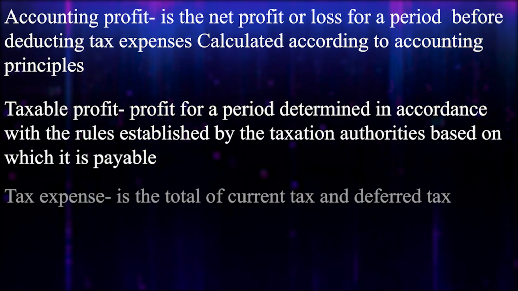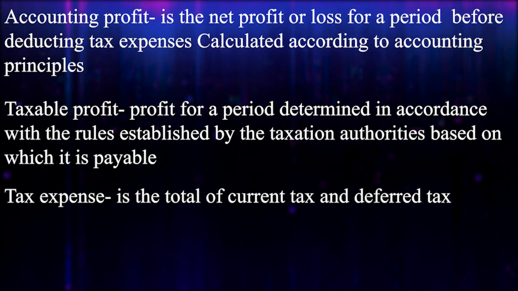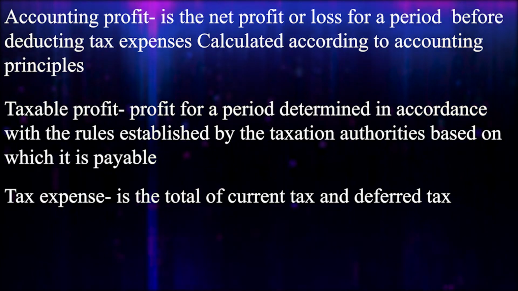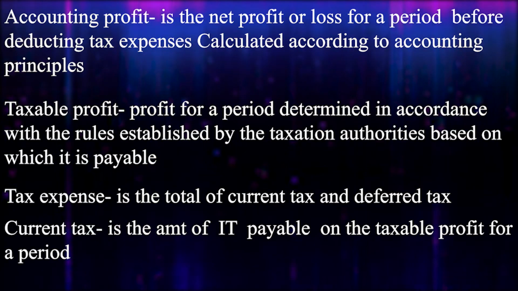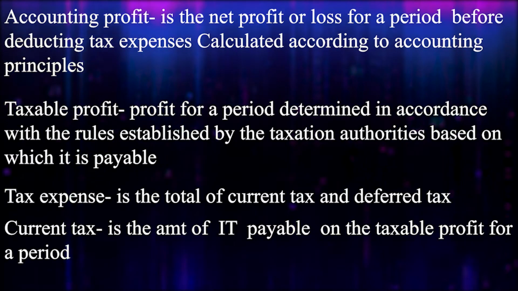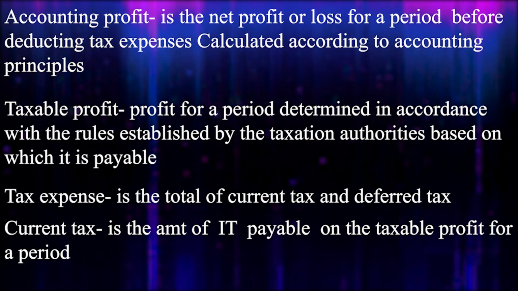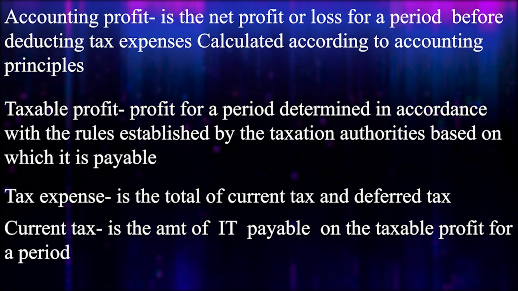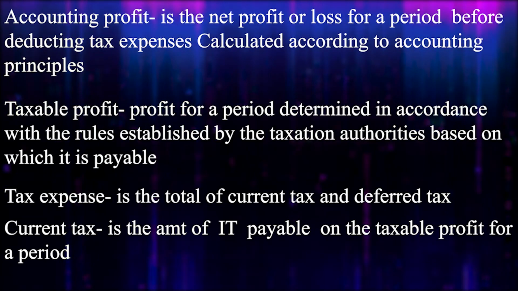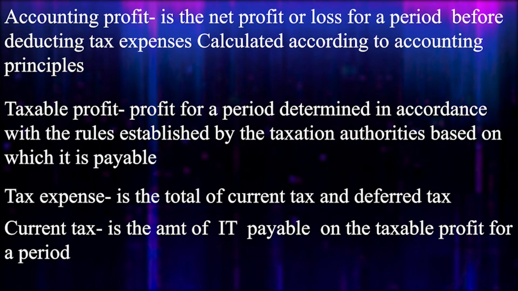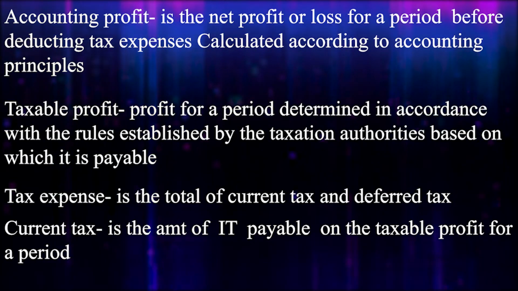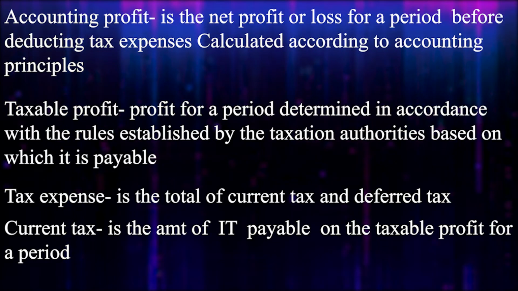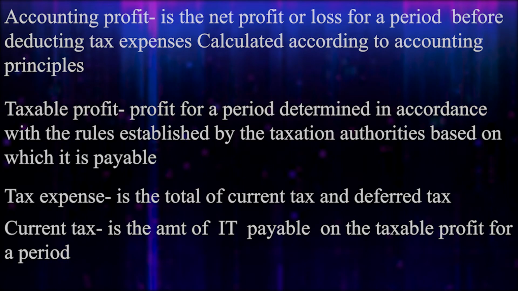Next concept is tax expense. Tax expense for a period is the total of current tax and deferred tax. Here current tax means the amount of income tax payable which is calculated on the basis of the provisions of the Income Tax Act 1961. Okay, deferred tax I will explain to you later. I will come to that point. Then fourth definition, current tax. That I already discussed. That is, current tax is the amount of income taxes payable on the taxable profit for a period.